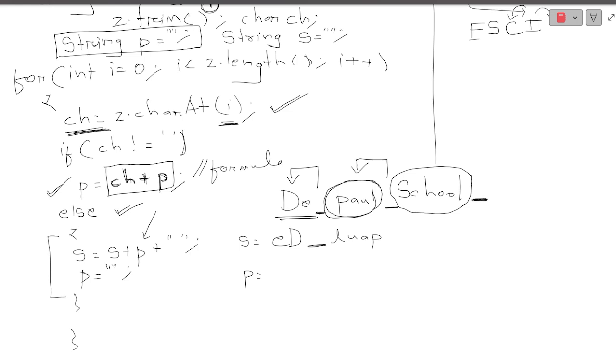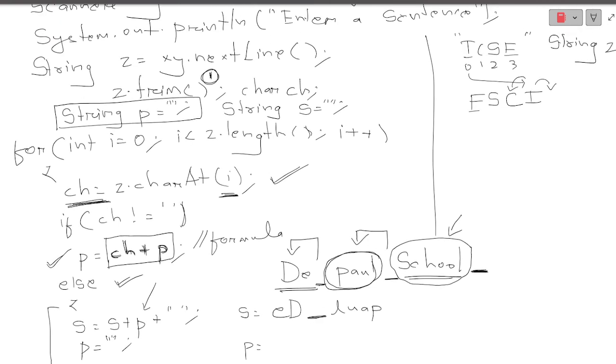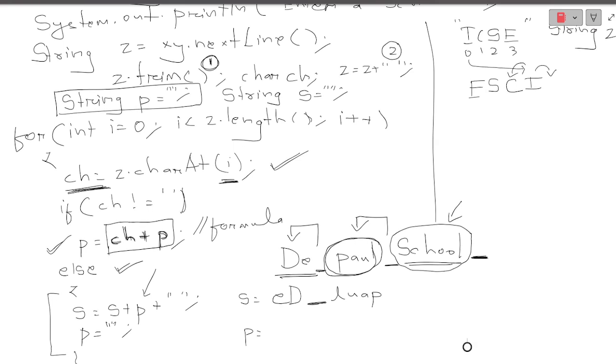If I do not put a space at the last part of my sentence, what will happen? Even though this will be reversed by the if condition that I have written, my word will not be concatenated, or it will not stay with this particular sentence. So for that, what will I do? After doing trim, the second thing I need to remember is Z is equal to Z plus space. Manually I need to give a space. So the whole sentence will have a space just after the particular sentence.